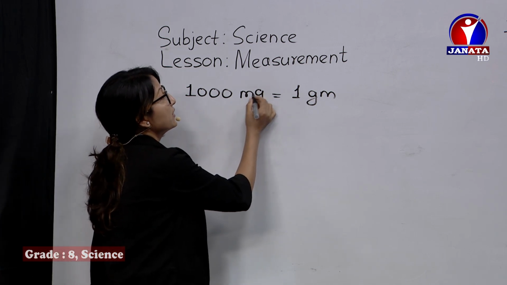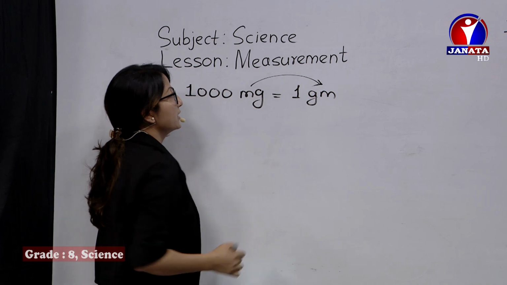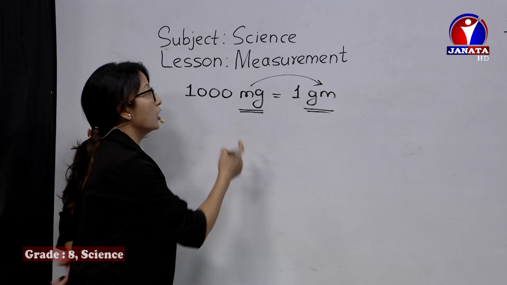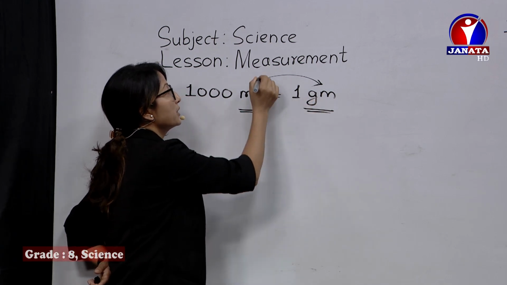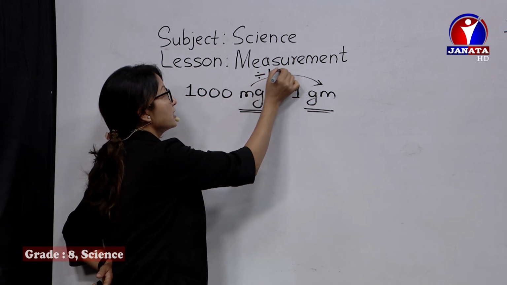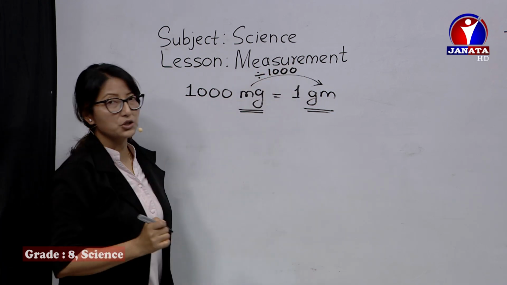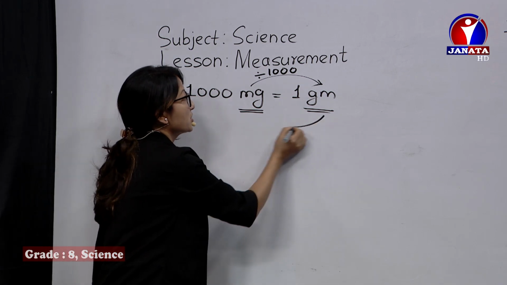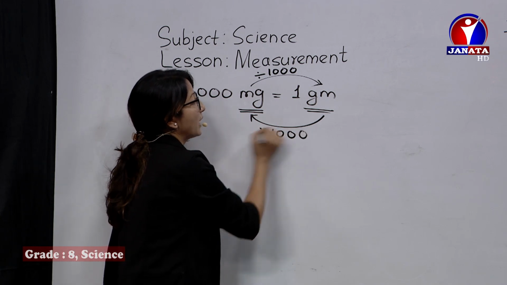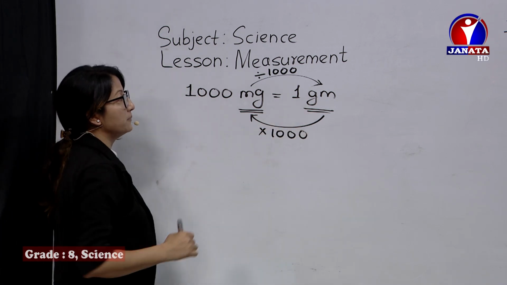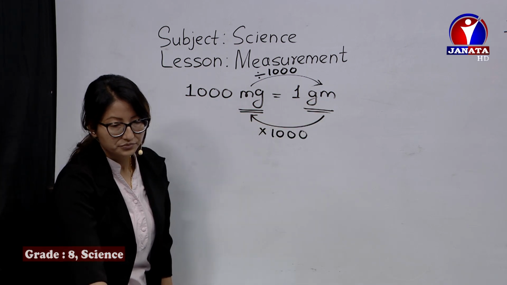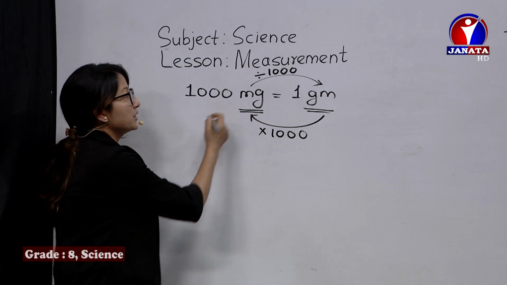To convert milligram into gram, these are the smaller units. This is the smaller one, this is the bigger unit. So always to convert from smaller to bigger, we have to divide by the relation. How much is it? If you divide it by 1000, it's converted into gram. Similarly, if you have to change from gram to milligram, you have to multiply it by 1000, and then gram is changed into milligram. Similar is the case after that.